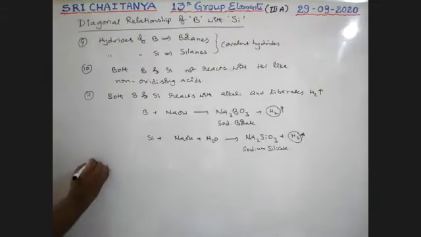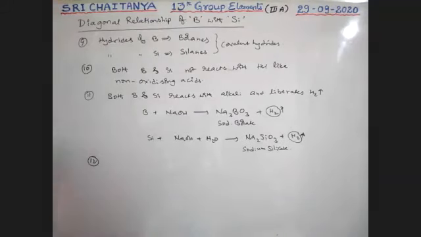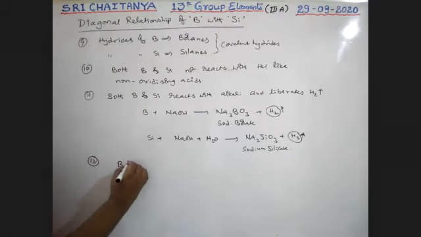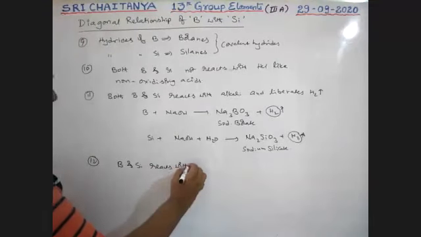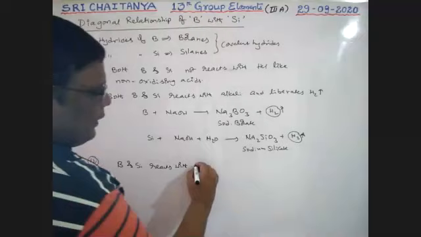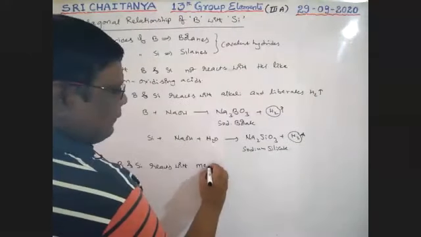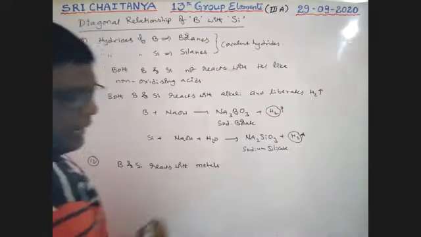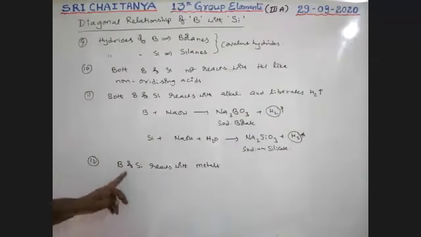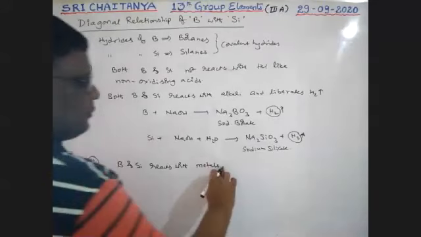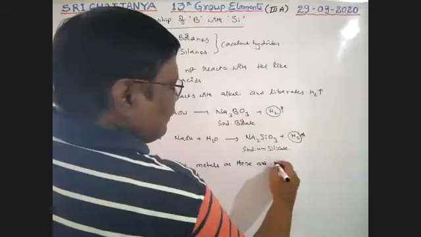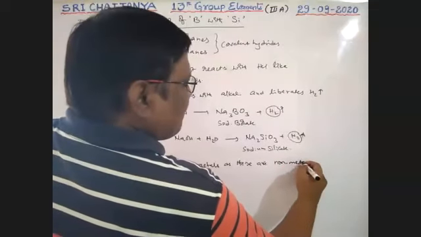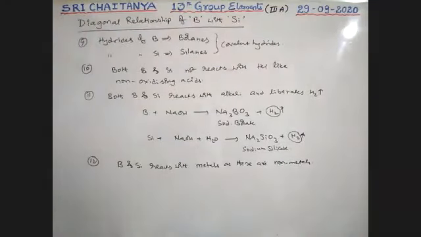Next and last point, both boron and silicon react with metals, because these are non-metals. As these are non-metals, both react with metals.